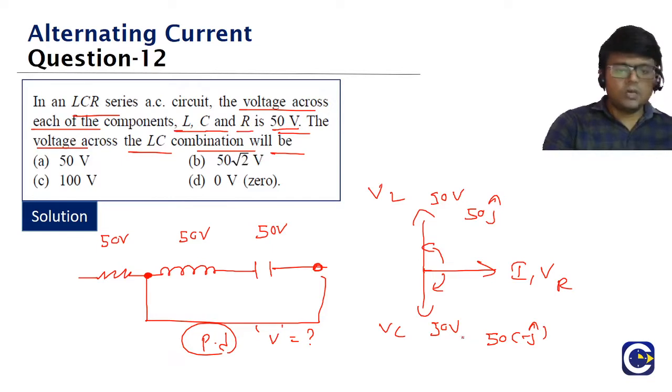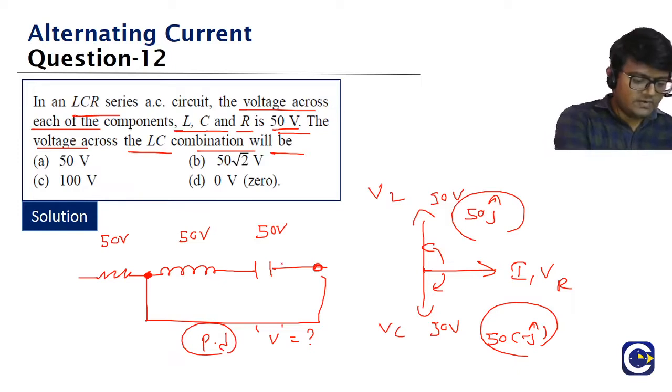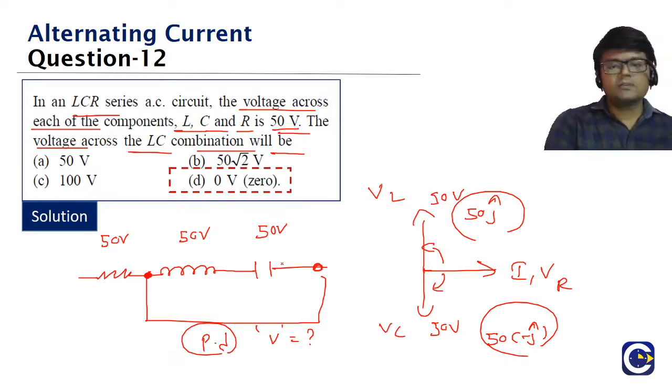So what is the overall potential across the LC combination, guys? This plus this. How much is it going to be? These two will be completely out of phase, right? What is the overall value? Check it, guys. 50j plus minus 50j. What will be the answer? It will be 0.